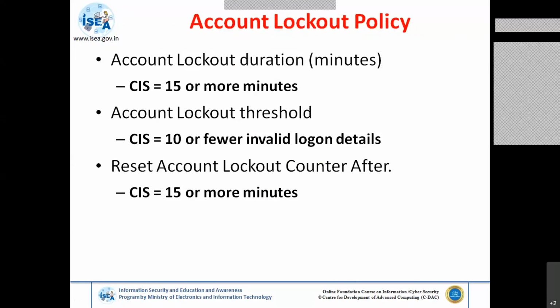Why are DOS attacks basically possible on your website or on your web application or on your web servers? Basically, see, the number of connections is not limited. Okay, suppose there is a website or there is a web application.